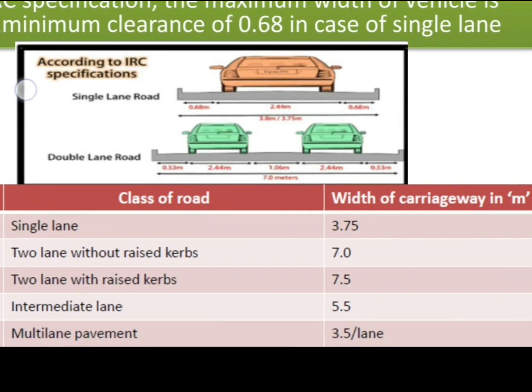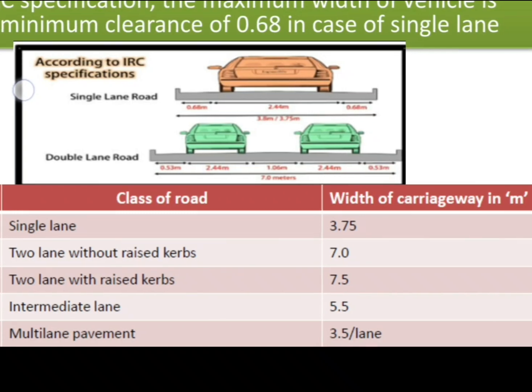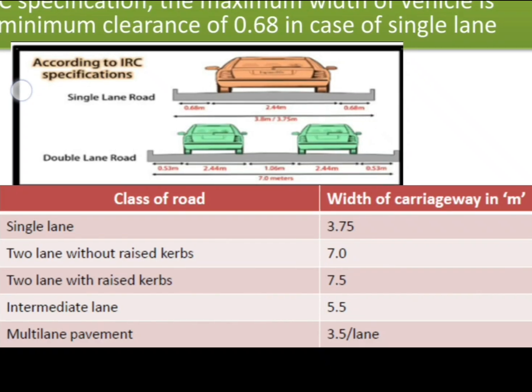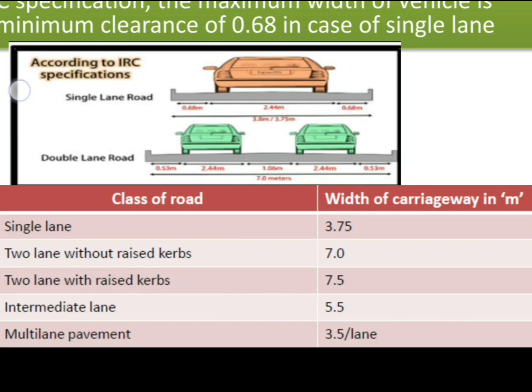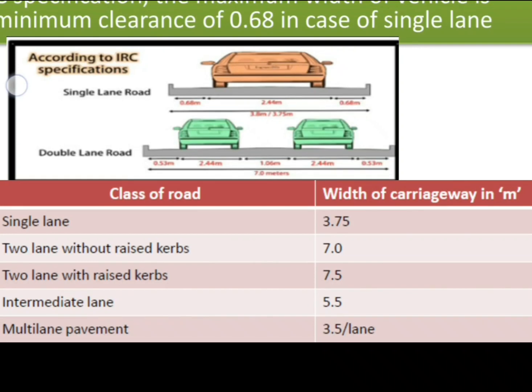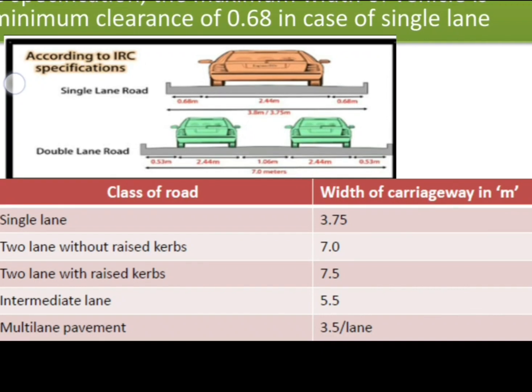Okay, next here they mentioned the intermediate lane, intermediate carriageway. Intermediate carriageway is nothing but it's in between the single lane and double lane road. Usually traffic will be less in this case, and in that case we will provide an intermediate carriageway.